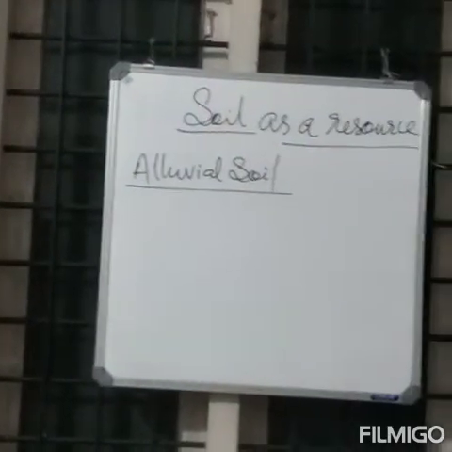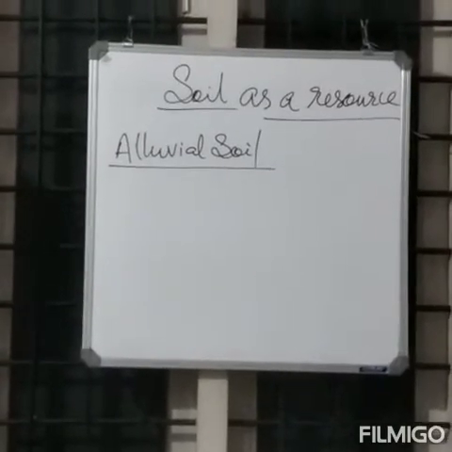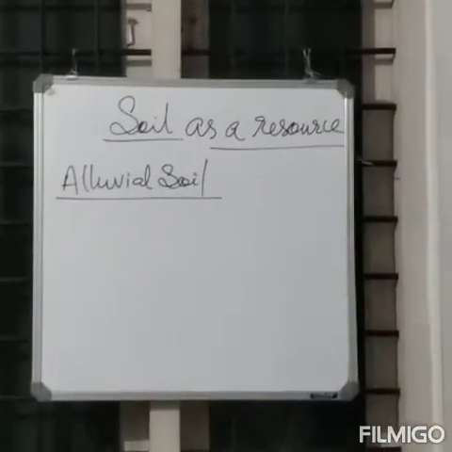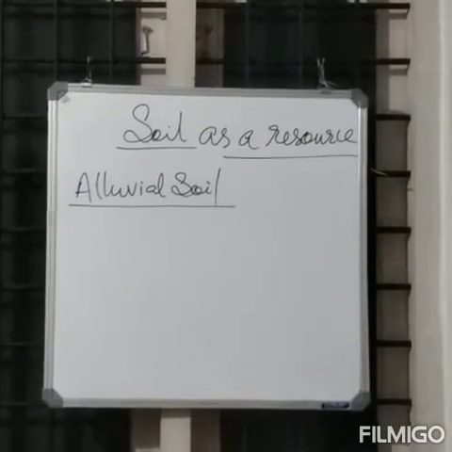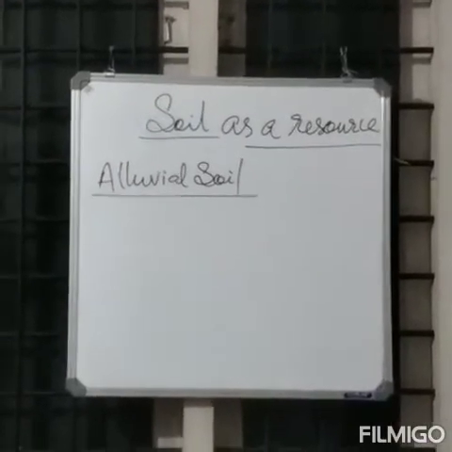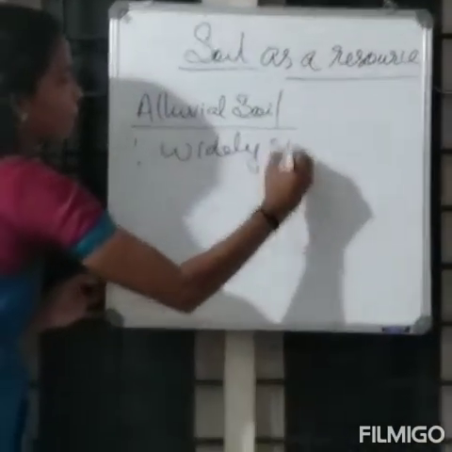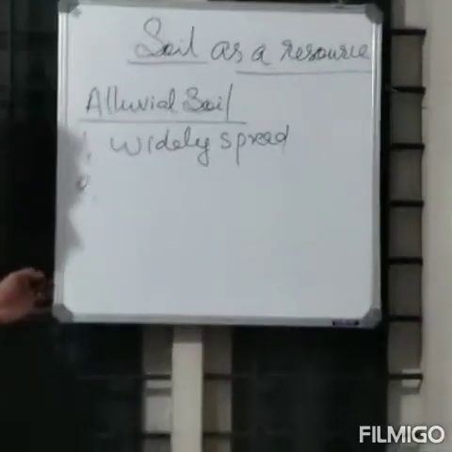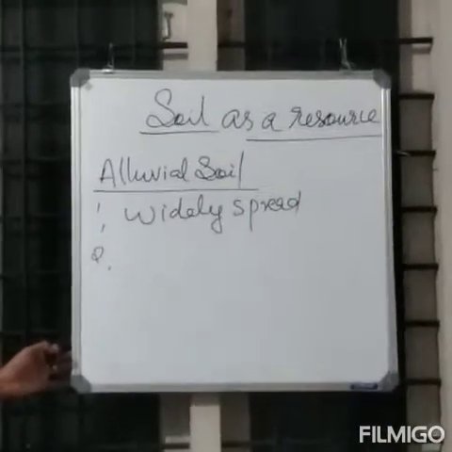Alluvial soil is the most widely spread and important soil in India. The entire northern plains are made of alluvial soil. These soils have been deposited by three important Himalayan rivers: the Indus, the Ganga and the Brahmaputra. Okay, then what are the points? The first one, it is widely spread. The next point, the entire northern plains are made of alluvial soil.